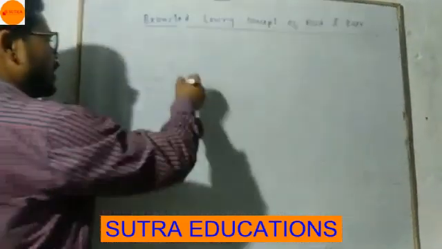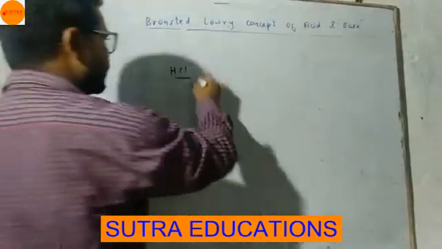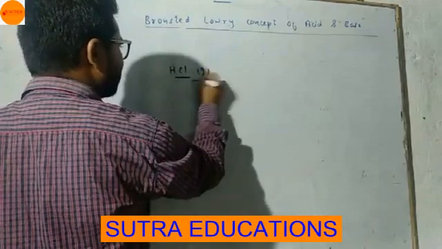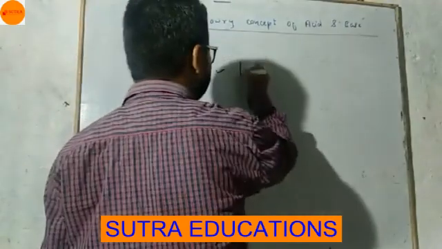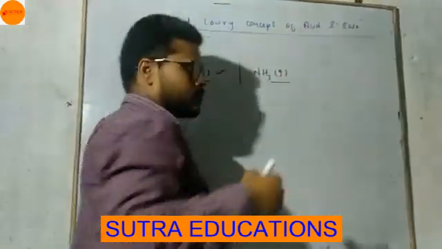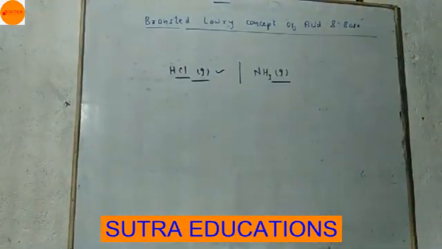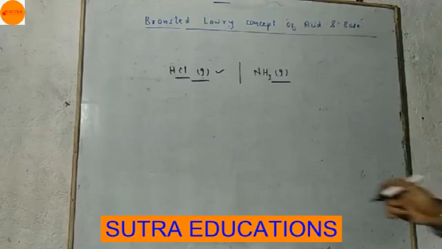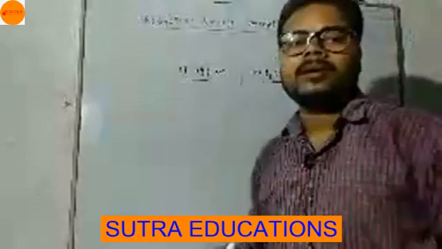For example, Arrhenius was not able to explain the acidic behavior of hydrogen chloride gas and the basic behavior of ammonia gas.